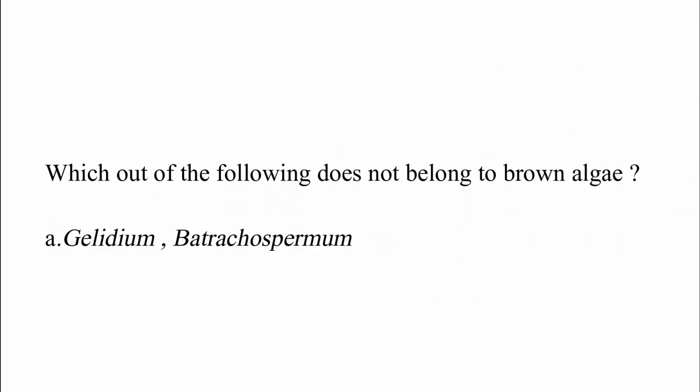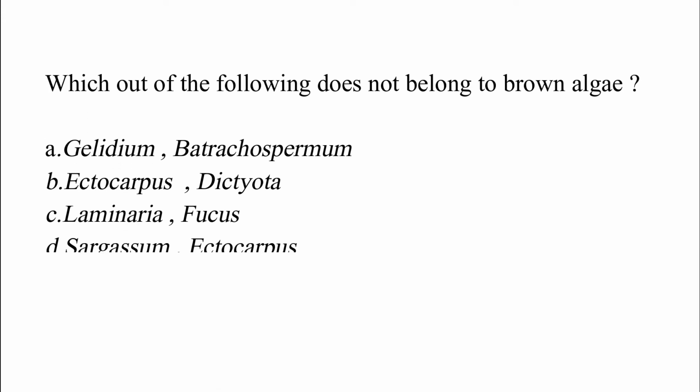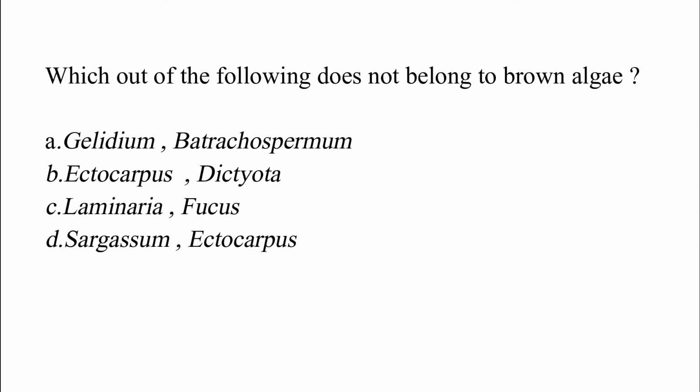Which out of the following does not belong to brown algae? Option A, Gelidium, Batrachospermum. Option B, Ectocarpus, Dictyota. Option C, Laminaria, Fucus. Option D, Sargassum, Ectocarpus. The correct answer is option A, Gelidium and Batrachospermum.